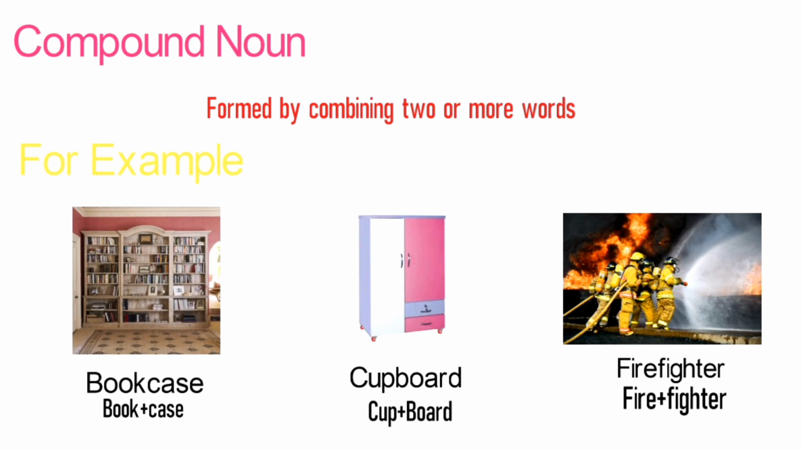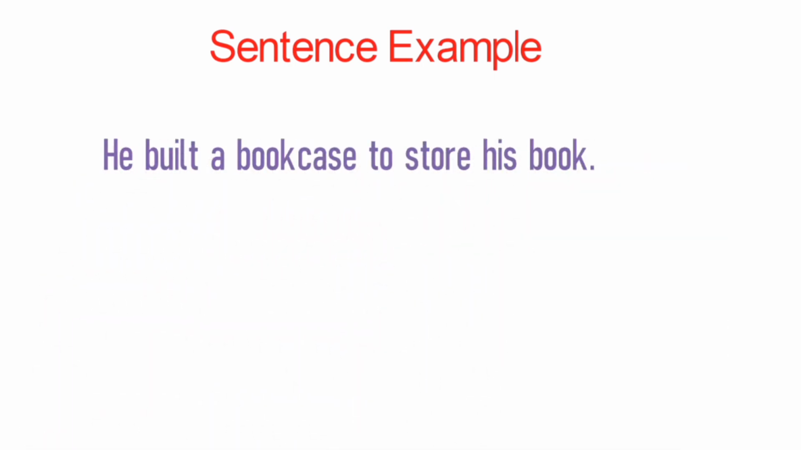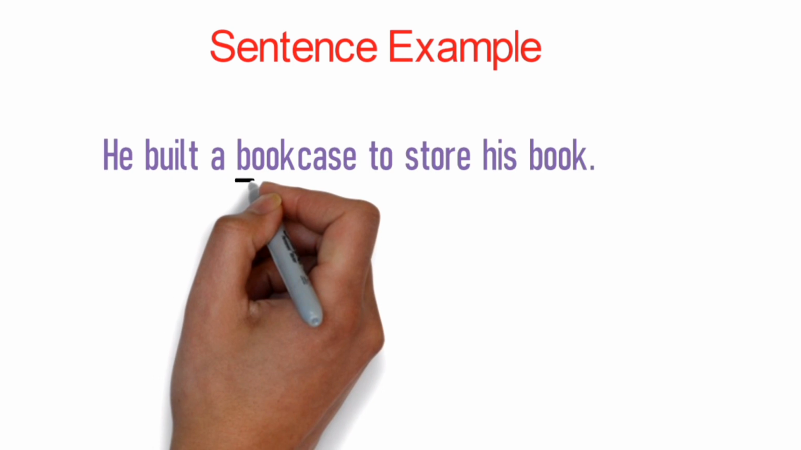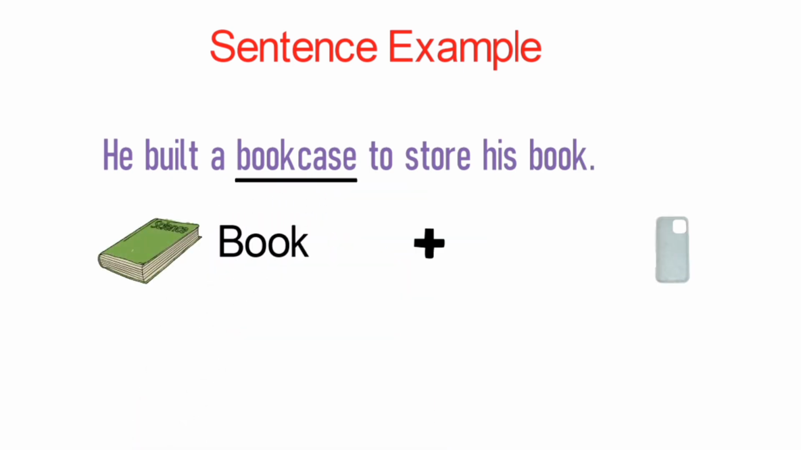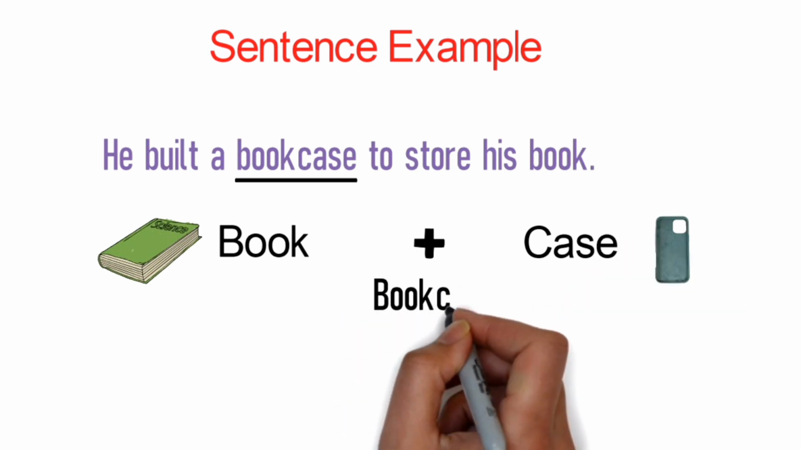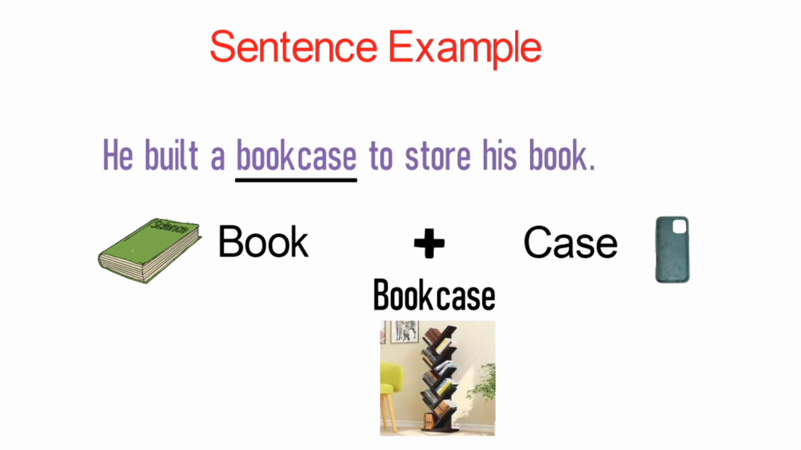Let's look at some sentence examples. He built a bookcase to store his books. In this sentence, bookcase is a compound noun. As book has its own meaning and case also has its own meaning, but if we join both the words book and case together, they form a new word bookcase that is showing a specific case for holding a book.